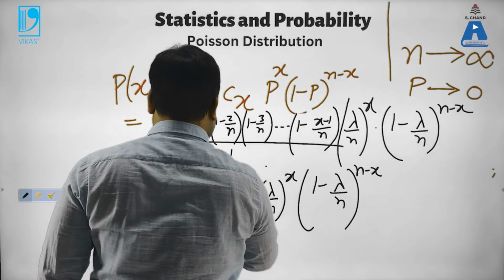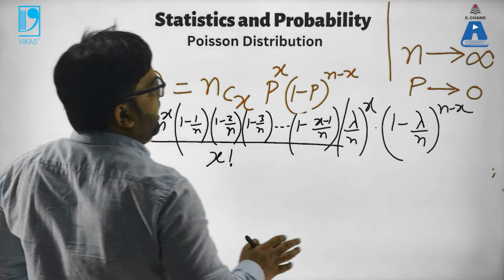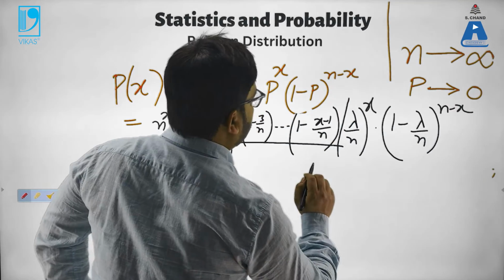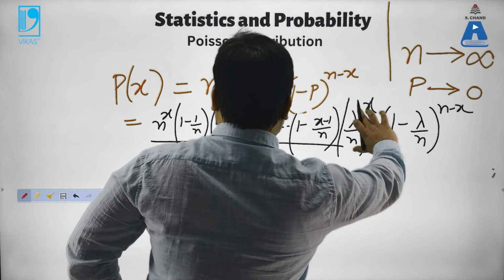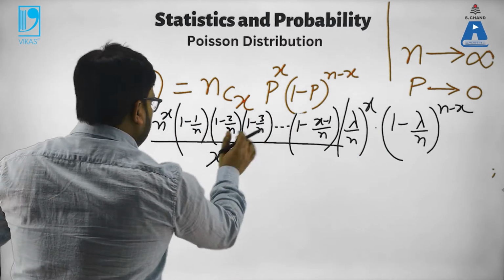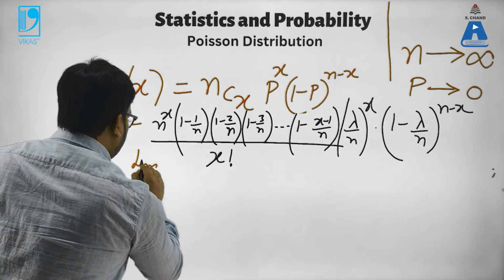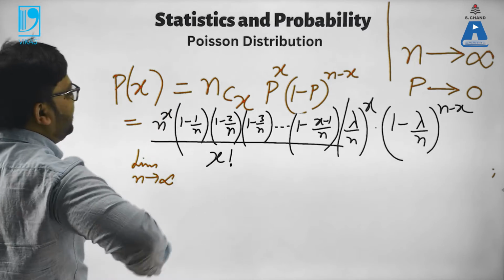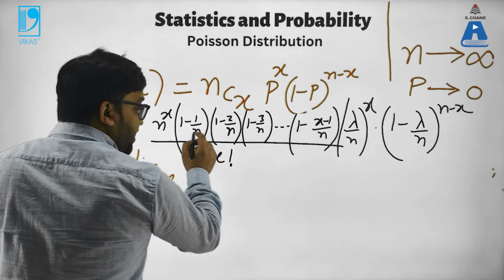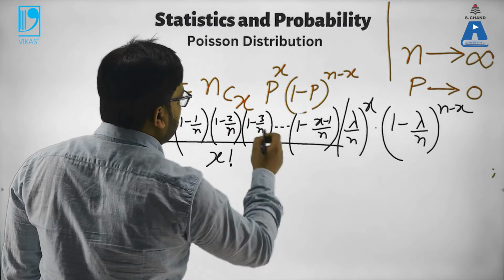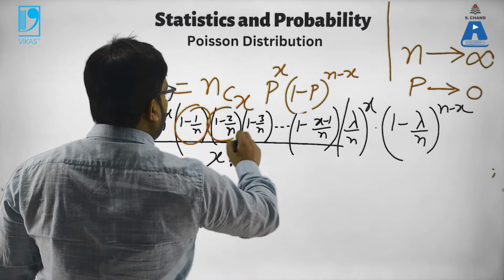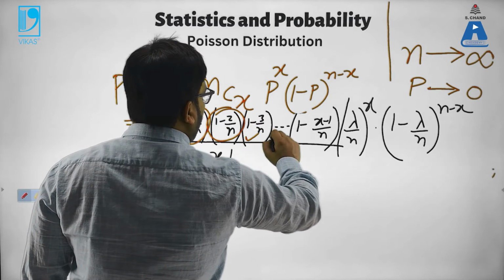Now I have to plug those limits. For n tending to infinity, 1 by n is 0, 2 by n is 0, 3 by n is 0. So all these are 1 each: 1, 1, 1.